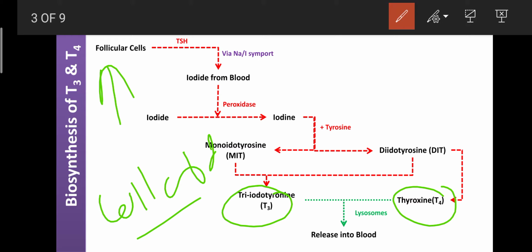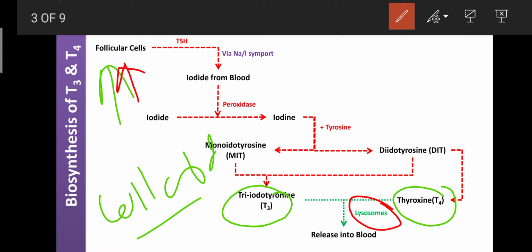When our blood has a low quantity of T3 and T4, this can be detected by the chemoreceptor, which sends information to the cerebral cortex. Then the cerebral cortex regulates the positive feedback mechanism. Then that message reaches the follicular cell, where the lysosome enzyme can be released. It is present in the lysosome in the cytoplasm of the follicular cell.